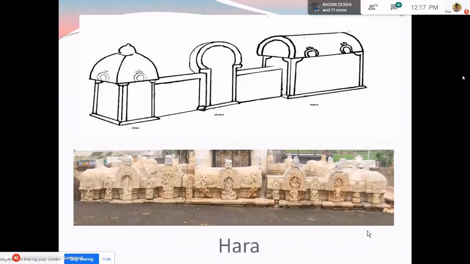To break the monotony, instead of just placing stone, small miniature structures, pavilions, are placed in a row. And these pavilions have names like Kuta, Panjara, and Shala. Shala is oblong in plan, it will have a rectangular plan. Kuta is square on plan. Panjara is apsidal on plan. So the garland of all these architectural members is what is called Hara.